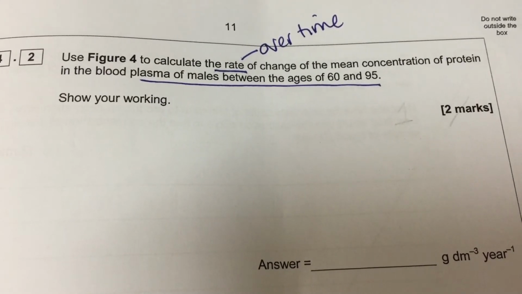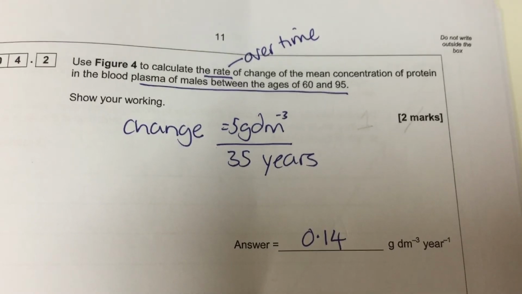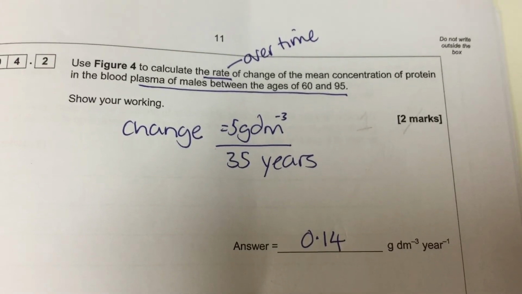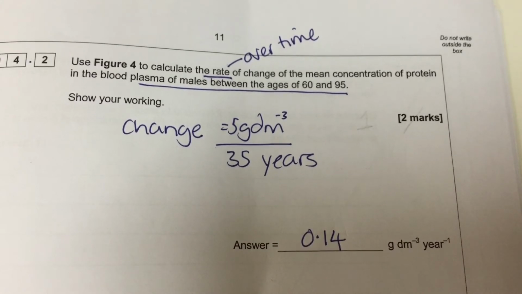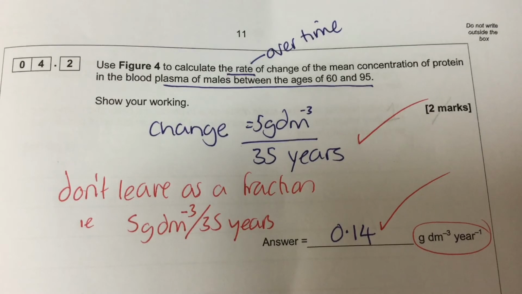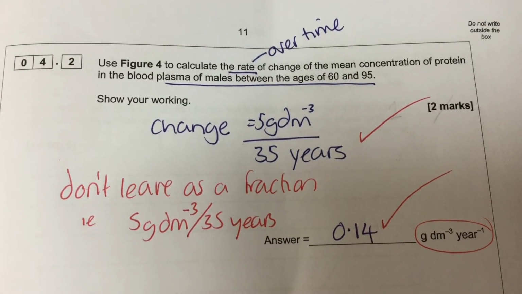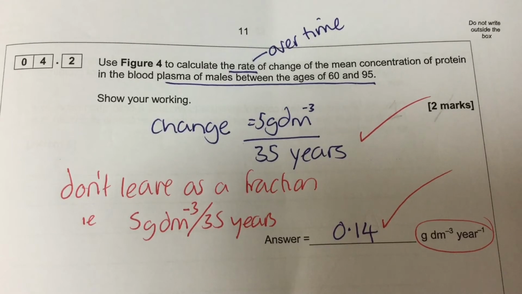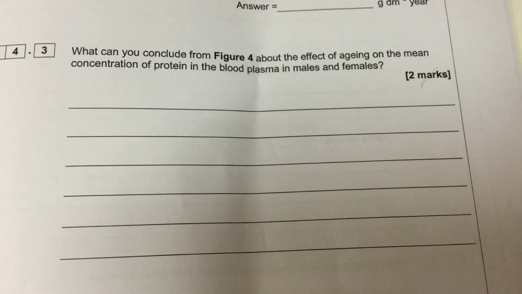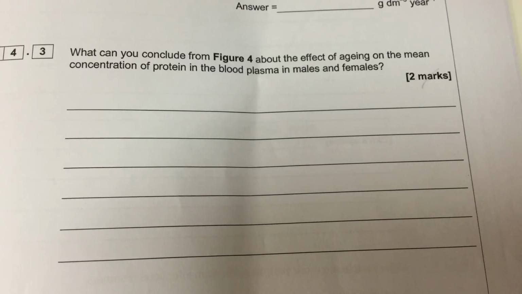So we know that for a male, he had a decrease of 5. So all we need to do is divide that by 35 and we get 0.14. And we can't leave that as a fraction, i.e. 5 over 35, because then we're asking the examiner to do some work. And they've given us the units that they want us to present that in, which is grams per decimetre cubed per year.